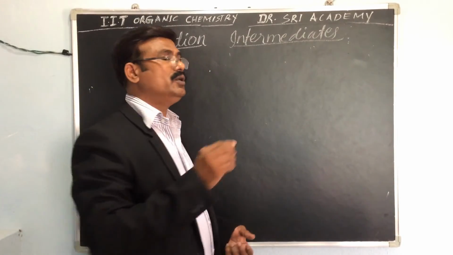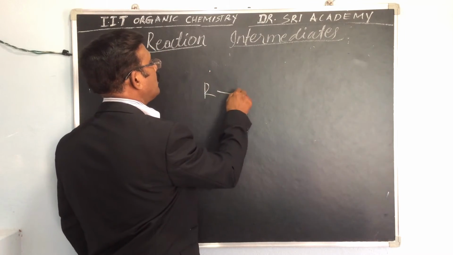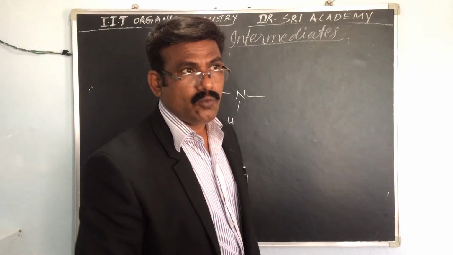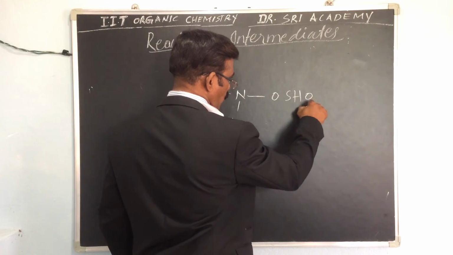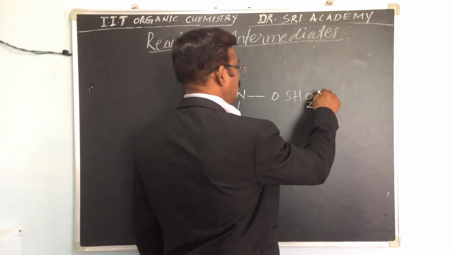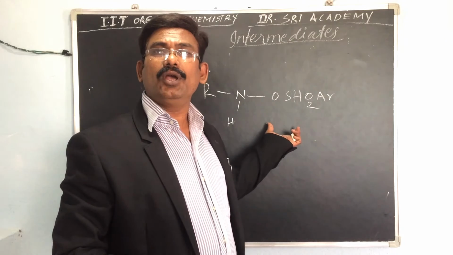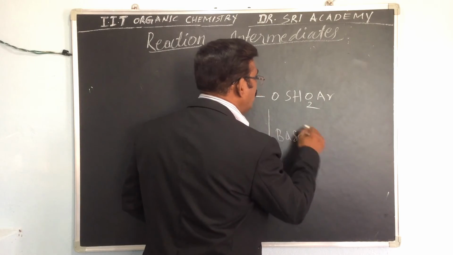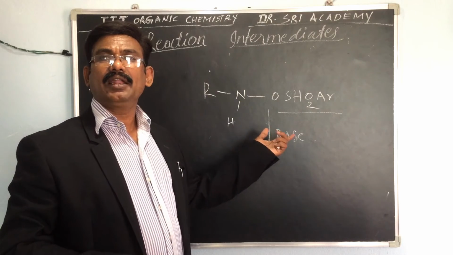A nitrogen compound, say here OSO2R, attached with the organic compound. This type of compound we have to take. When this compound reacts with the base, this group will be removed outside.